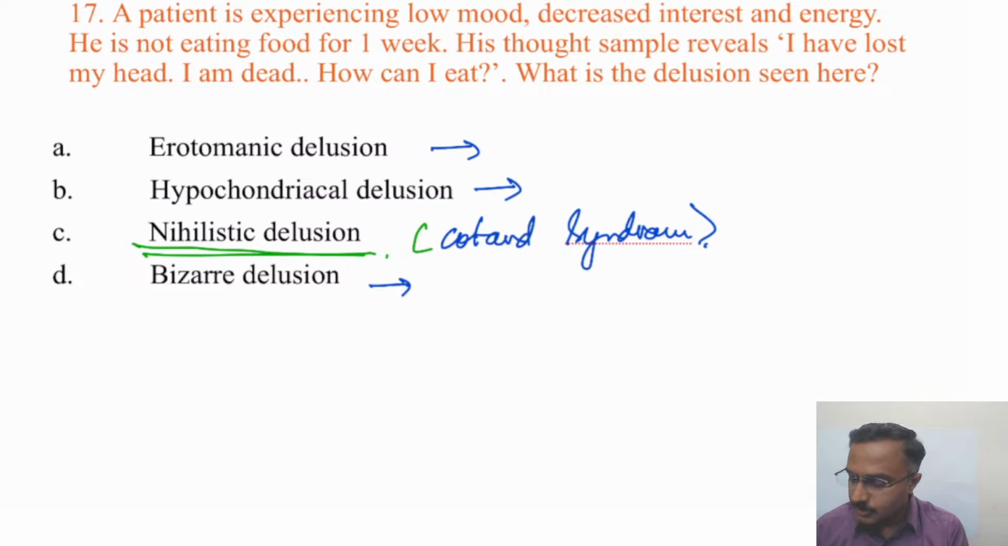While bizarre delusion is something which is implausible, for example, somebody from an alien world putting some devices into the brain and trying to control it, trying to pick up the messages and also remove the body parts. These kinds of things are bizarre, which is not biologically plausible. Those are referred to as totally abnormal or odd, so they are referred to as bizarre delusion.